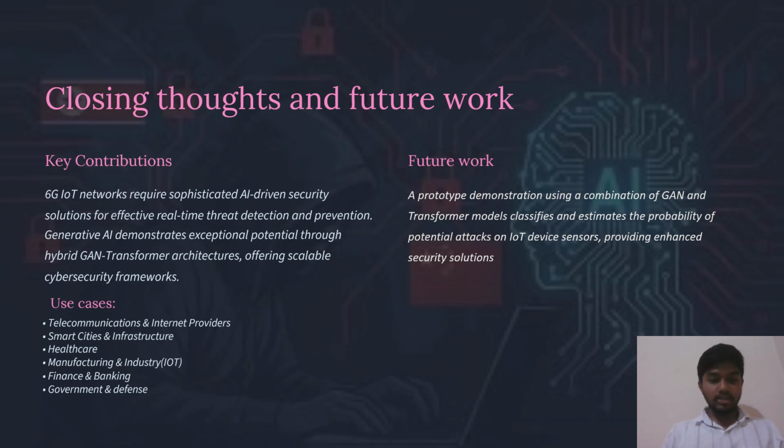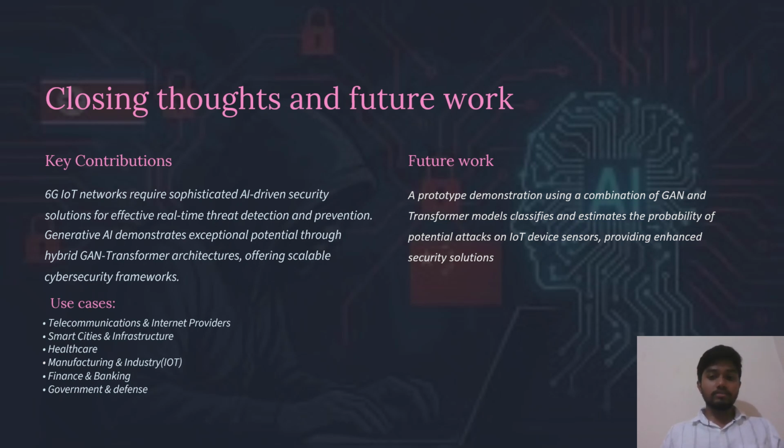Coming to the use cases, the industries displayed handle sensitive data. For that sensitive data, for security reasons we need to use a cyber threat hunting mechanism. By using this mechanism, the security of sensitive data is more reliable for users and they can work in a more trusted environment. Next, coming to the future work, we are building a prototype demonstration using GAN and transformer model classifiers.